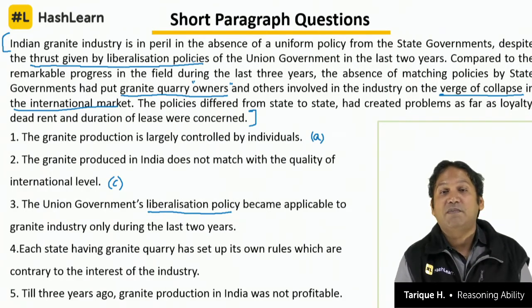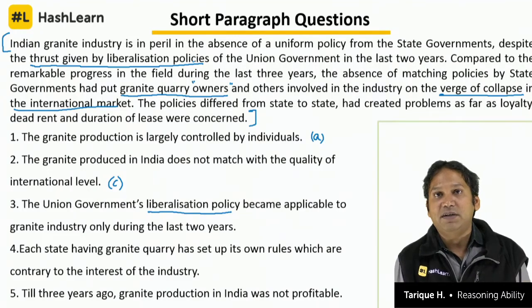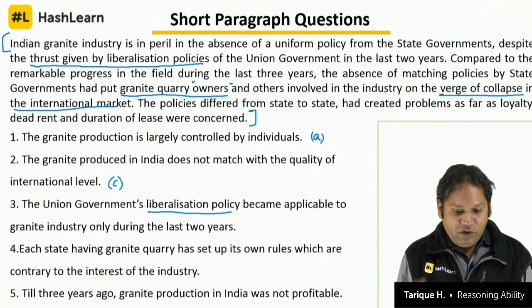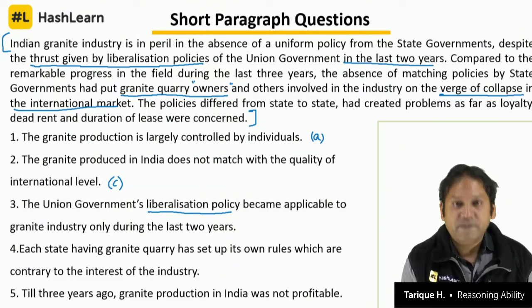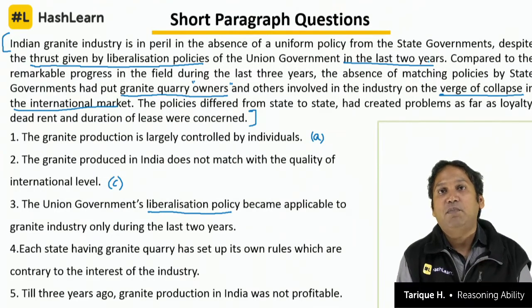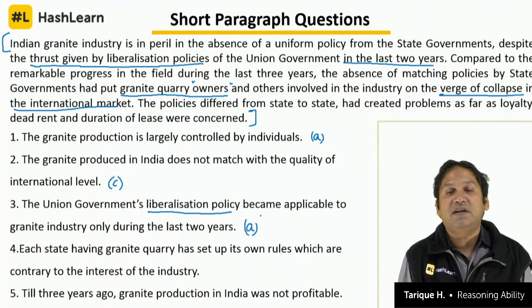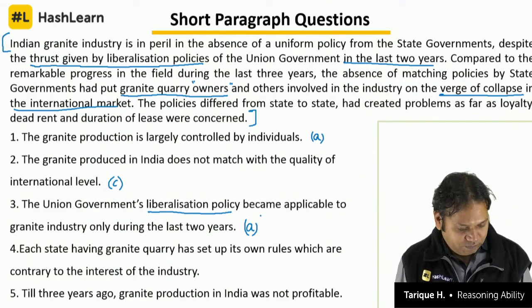The thrust was given, support was given to the granite industry by liberalization policy. So answer is either A or B, definitely true or probably true. But we know very clearly in the last 2 years, that means it is during the last 2 years that this liberalization policy was used to give a support, a push to the granite industry, and that is why this inference is definitely true.